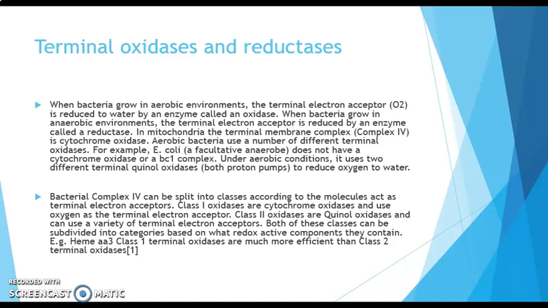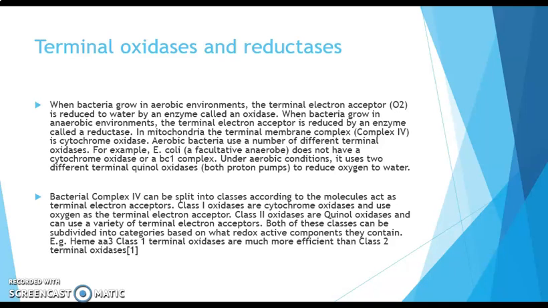The bacterial complex 4 can be split into classes according to the molecules that act as terminal electron acceptors.